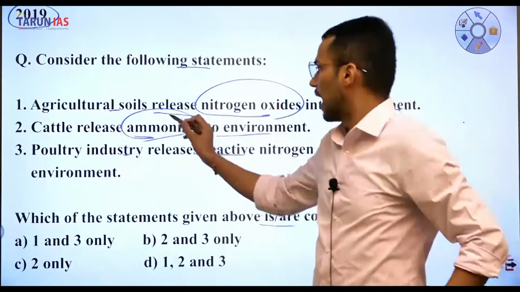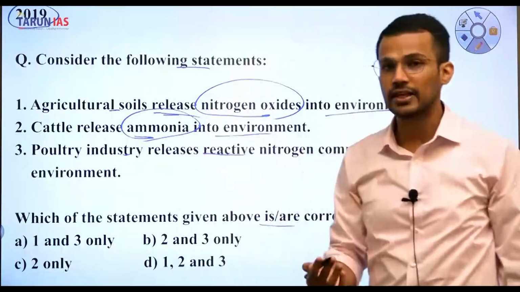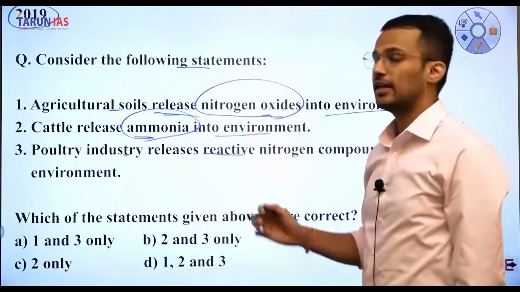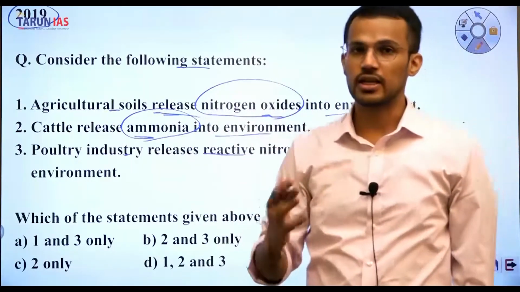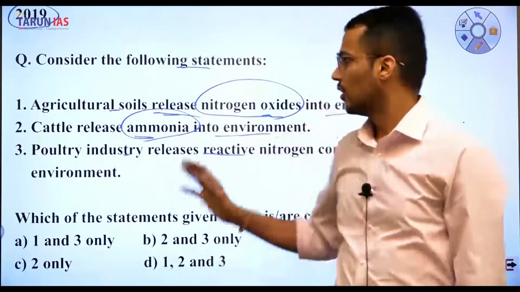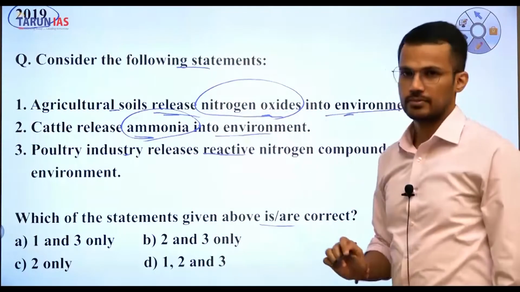And that's why agricultural soils have the tendency to release nitrogen oxides into the environment. And hence, first statement is correct statement.